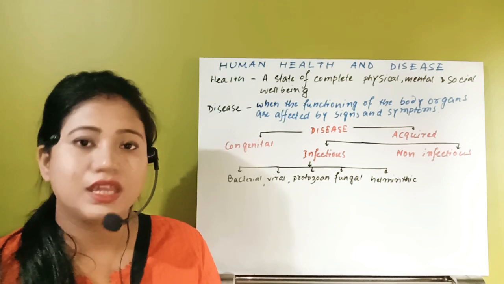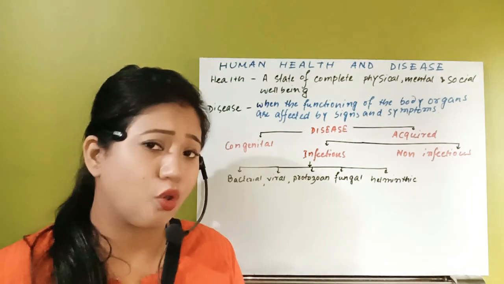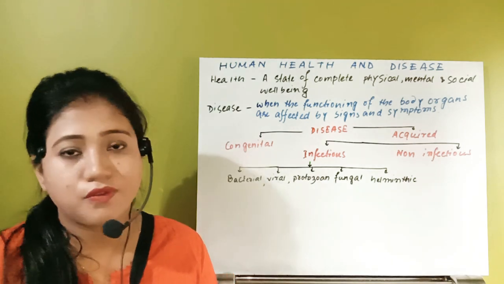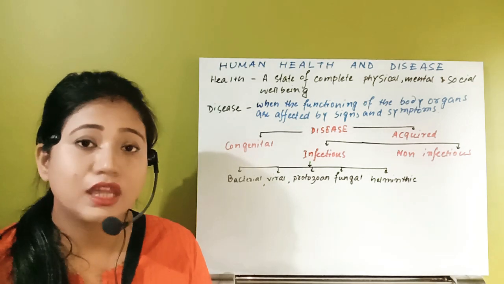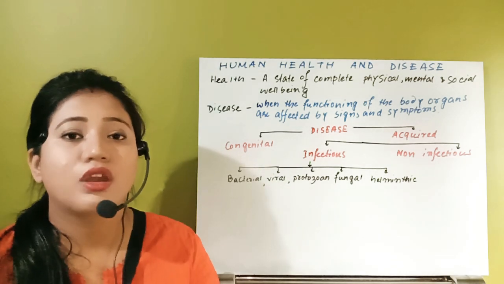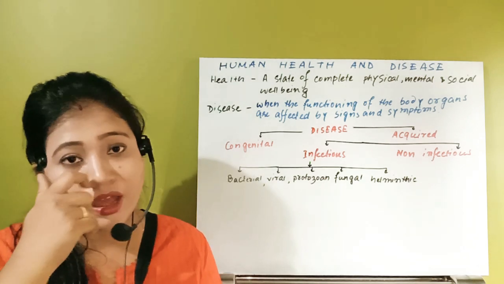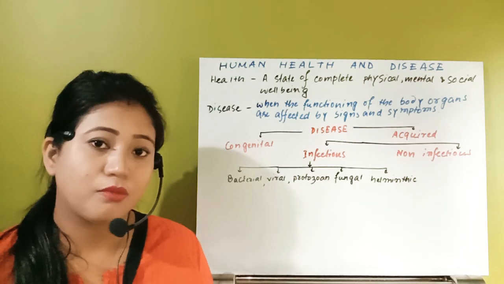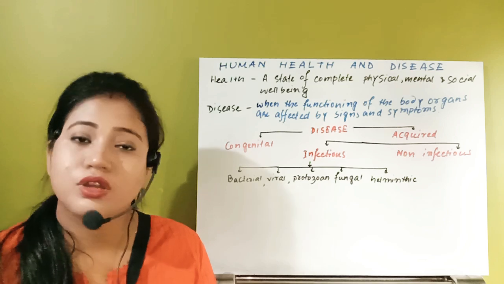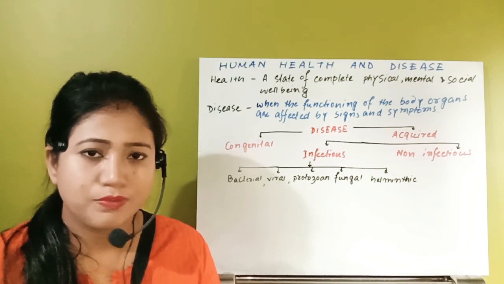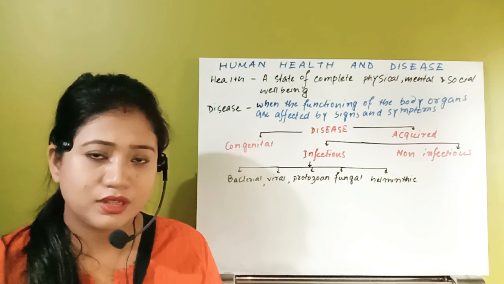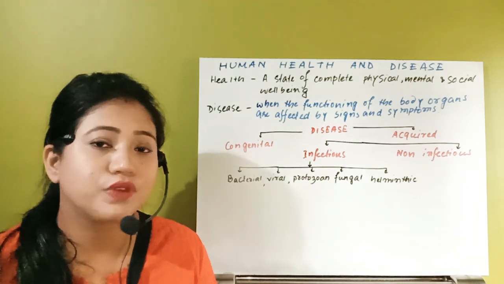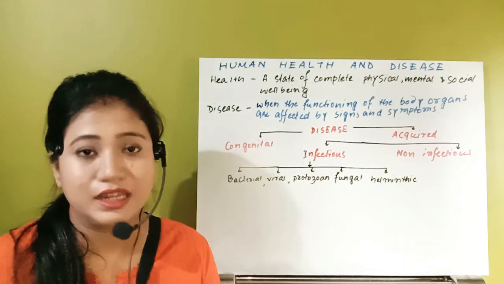So if an individual is normal, what we have to consider is that he has to be physically good. He should not suffer from any type of disease. Second, he should not be criminal minded or mentally ill. If he is mentally ill, then even though he is healthy from the point of view of physical growth, we cannot call that individual healthy. And also if he quarrels with another person and his social behavior is not good, then also we cannot call this individual healthy.